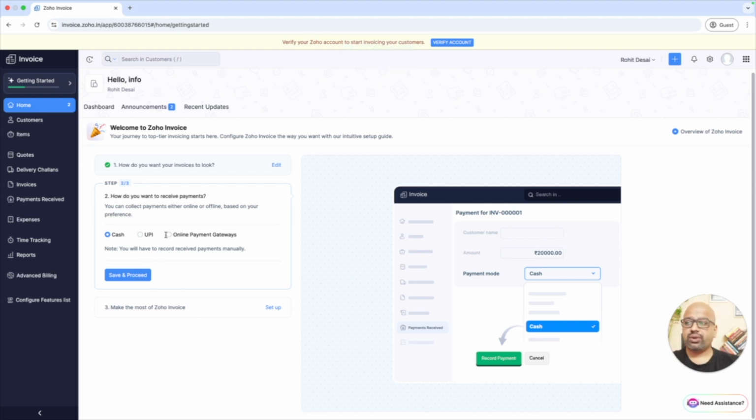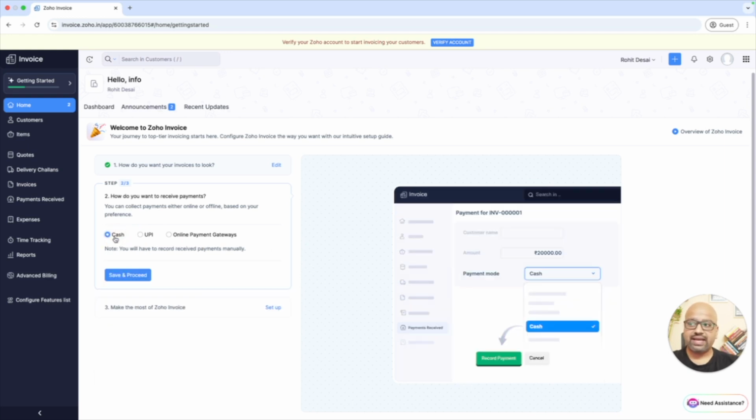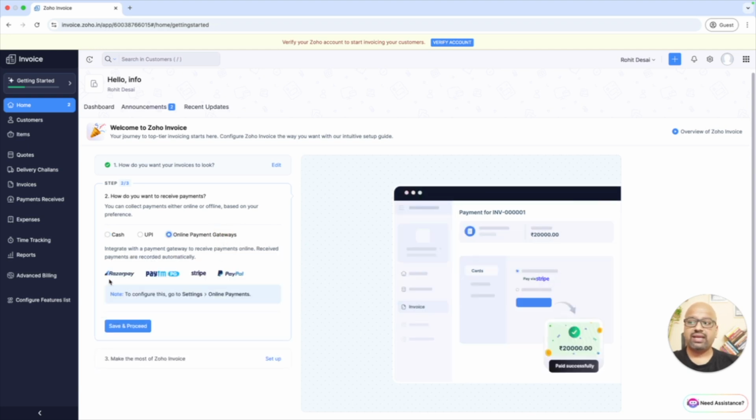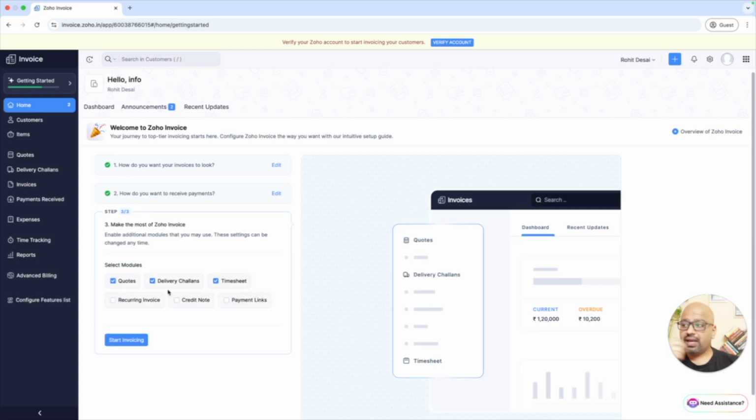99% of the payments are going to come online, or you can say UPI, because we are getting the payments by bank transfer, so we'll mark it as cash payments. We don't have NEFT details or online payment gateways like Razorpay, Paytm, Stripe or PayPal. This is not practically viable because these providers charge a commission of 2% or 3%. When big money comes to their account and is reduced by 3% before reaching your bank account, it's not viable. Get a direct transfer to your bank account. So we'll mark it as cash.